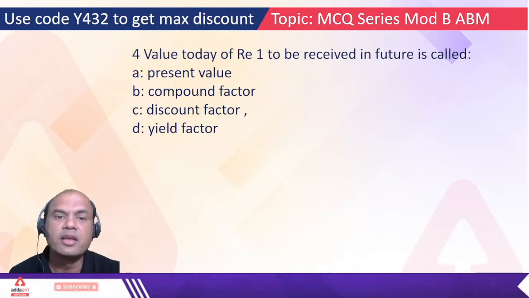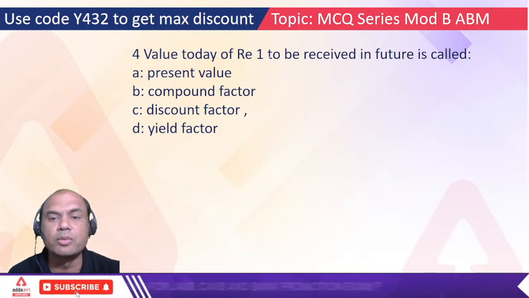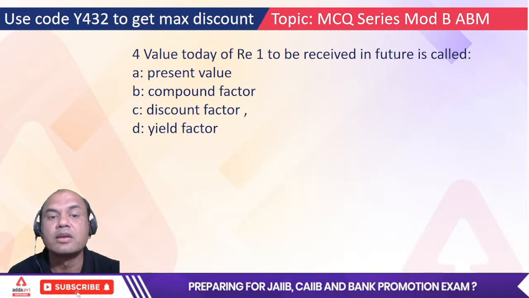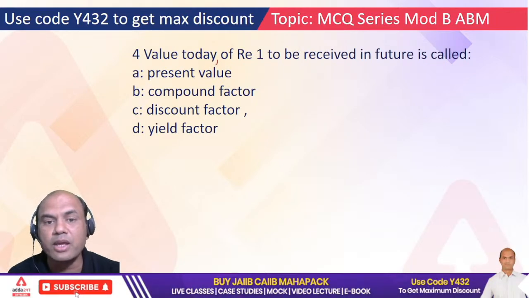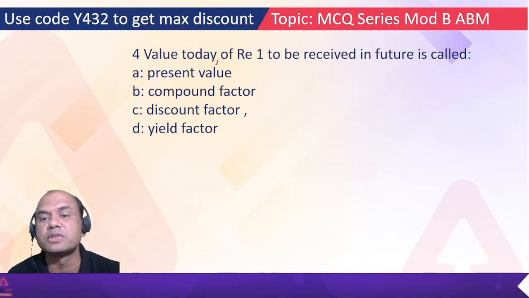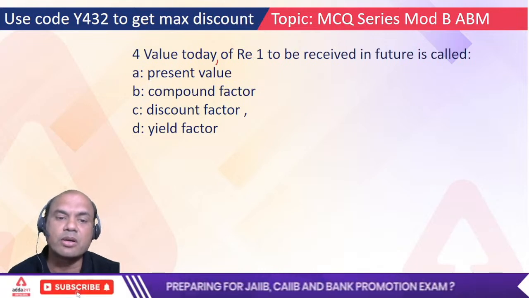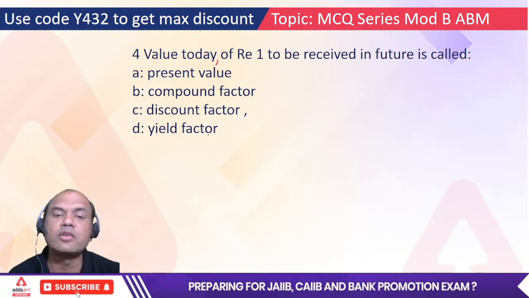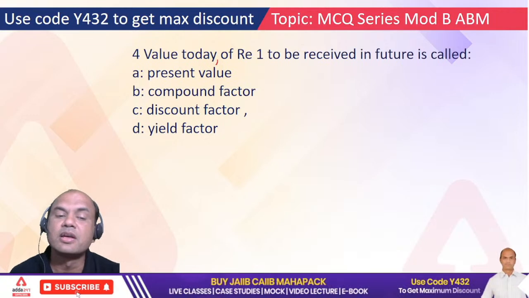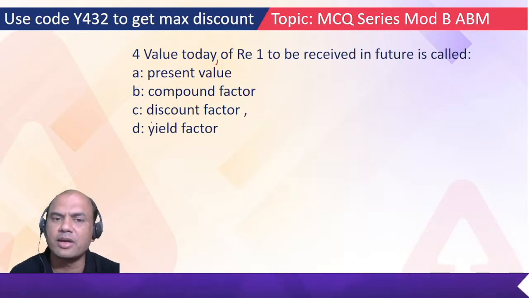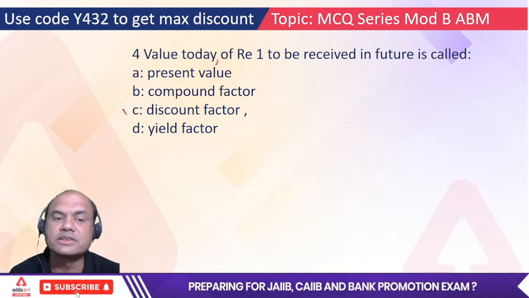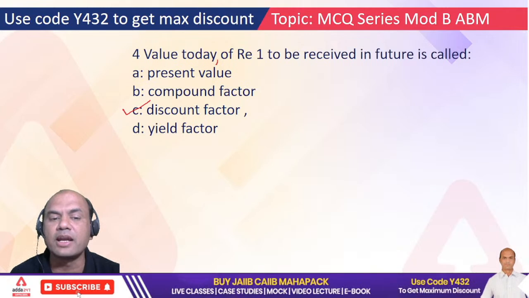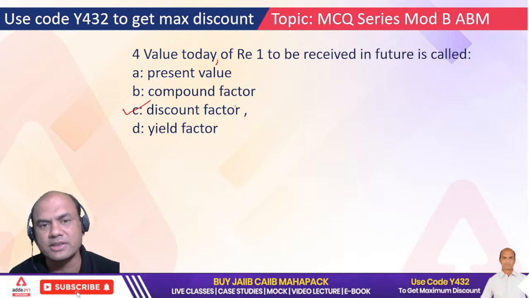Got it? The value of rupee 1 to be received in future. Value today. This word is important. The value today of rupee 1 to be received in future is called present value, compound factor, discount factor, or yield factor. So what is the answer? Type fast. A, B, C or D? Fast. I'll answer you in the comment section. Yeah, the correct answer is discount factor, or some books write it as discounting factor. One and the same.